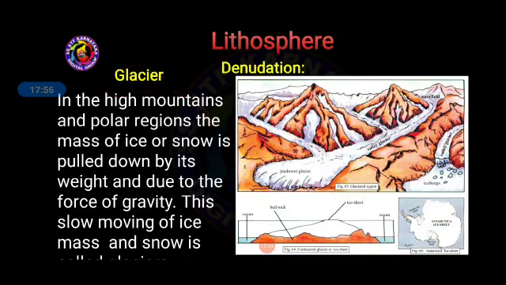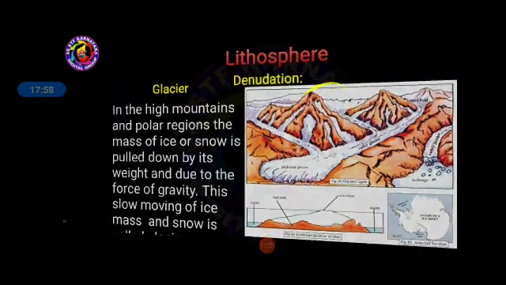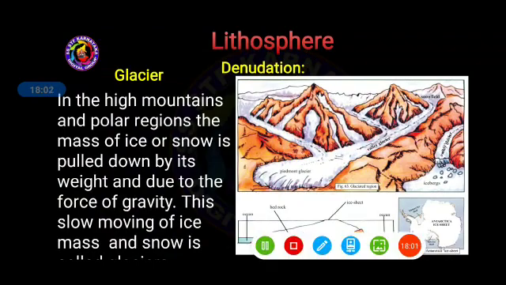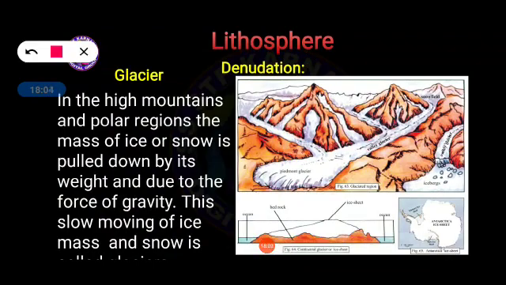Here in the picture you can understand, the mountains are located, and as a result of two factors, gravitational force and the weight of the ice, it starts to flow downward.